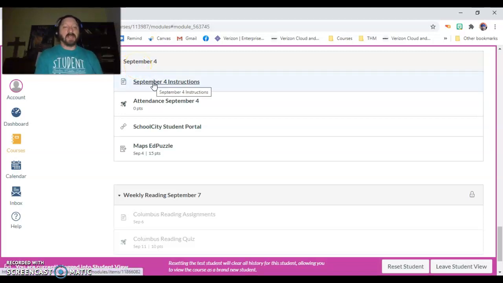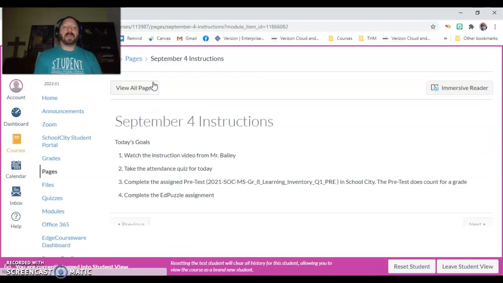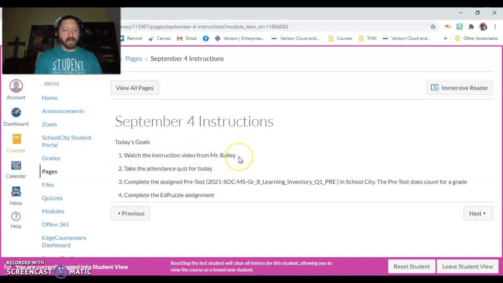Now, first things first, you'll see this thing that says September 4th instructions. What that is just like it sounds. You click on that, and it's going to list out your goals for today. So obviously, goal number 1 is watch this instructional video. When this is done, you've completed it, boom, you got the first thing done. Next thing is take the attendance quiz for today. After that, you're going to complete the assigned pretest, and then there's the really complex name of it. You're going to be doing that in School City. And yes, the pretest does count for a grade. And then the last thing you're going to do is going to be completing what's called the Edpuzzle assignment. So those are your 4 things you need to get done today.